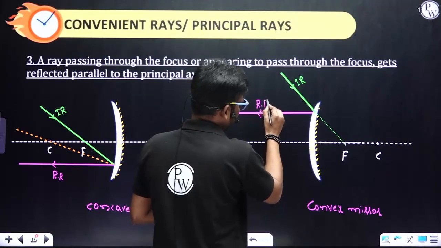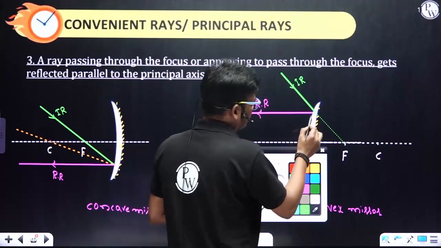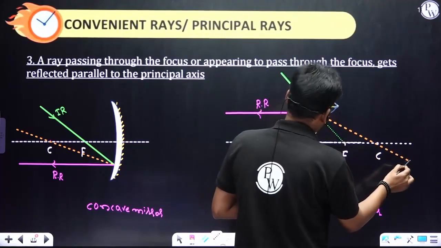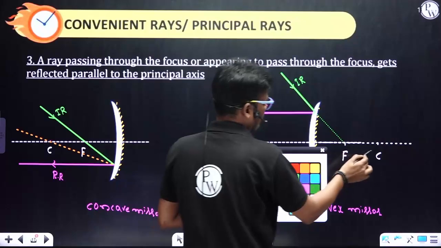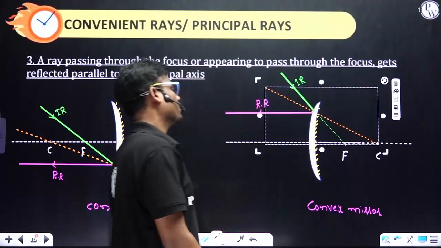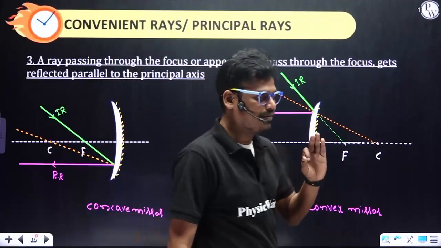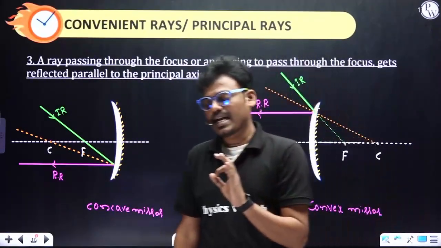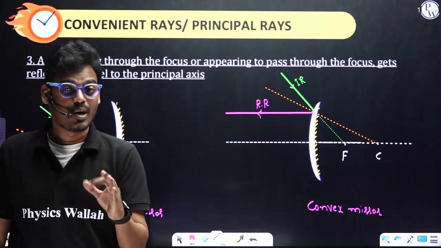That is the reflected ray. And the normal is drawn from the point of incidence to the center of curvature. Fine. So these are the three convenient rays which are very helpful in understanding ray diagrams, that is, image formation by convex and concave mirrors.